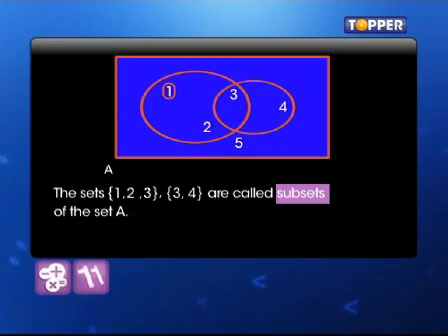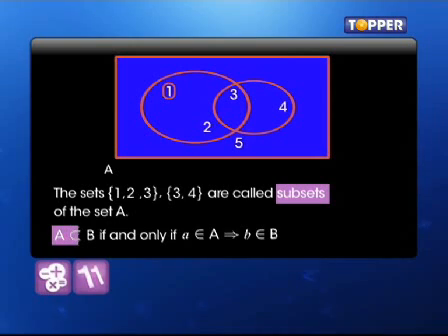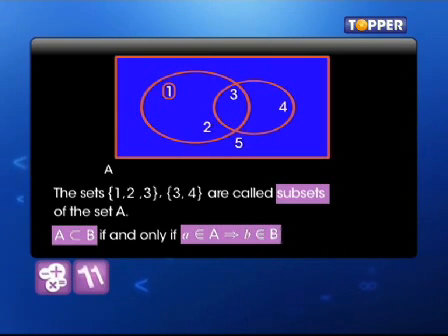So formally we can say that A is a subset of B if and only if every element in A is in B. The notation A ⊆ B is read as A is a subset of B. So, if every element of A is also an element of B, then we say A is a subset of B.